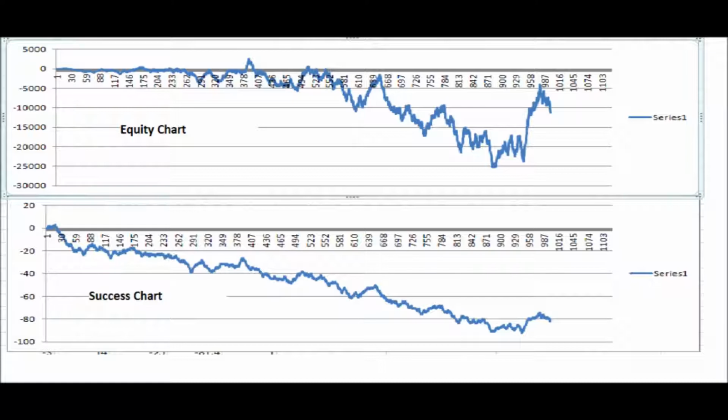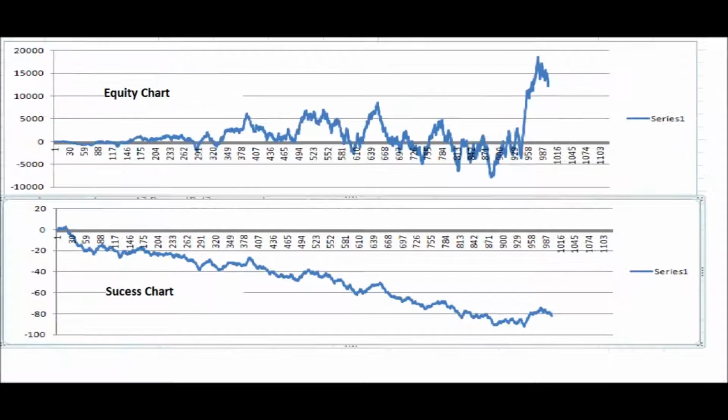Now here in the second image everything is kept the same but risk-reward was changed to 1 is to 1.1. That means, for every $1 we lose, we win $1.01. Now see, the losses in equity have drastically come down to minus $10,000. Now in the third image we change the risk-reward to 1 is to 1.2. That means, for every $1 we lose, we win $1.02. See here, even though most of the trades were losing, we stand profitable by $15,000.